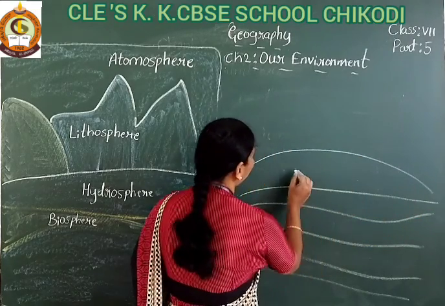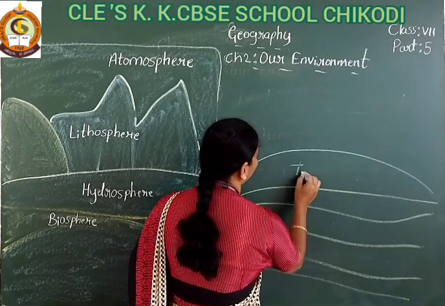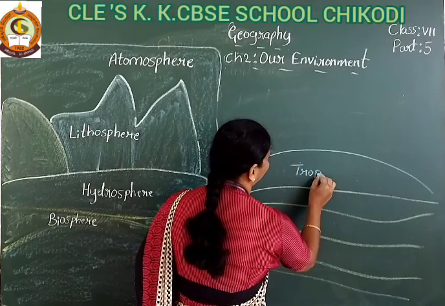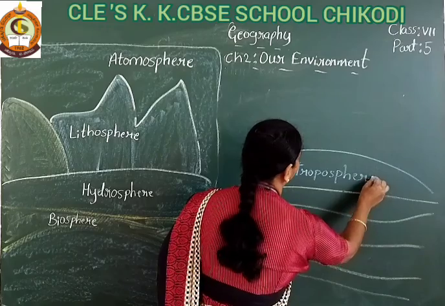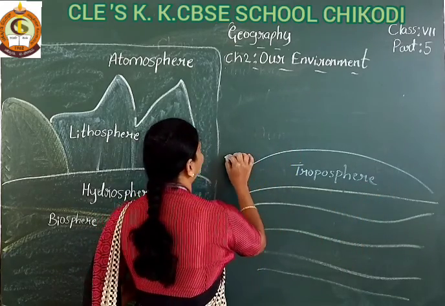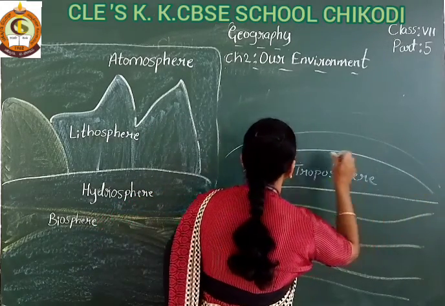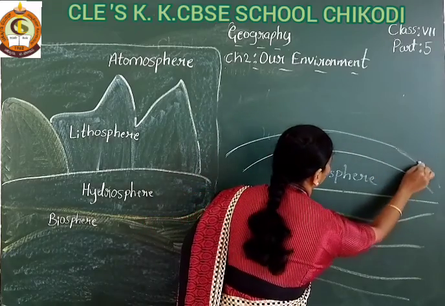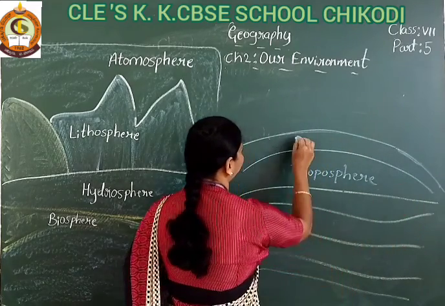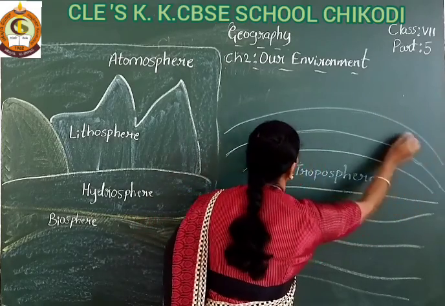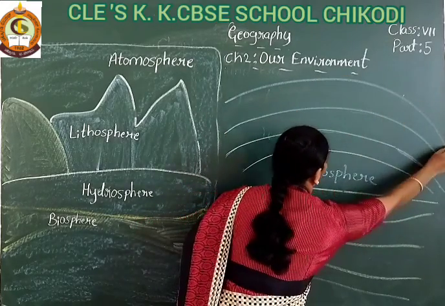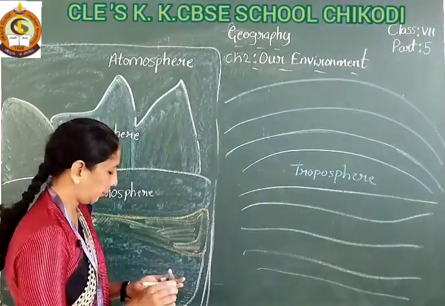This layer is the troposphere. Okay, and above this layer, the mesosphere. See, some layers are there here, student.